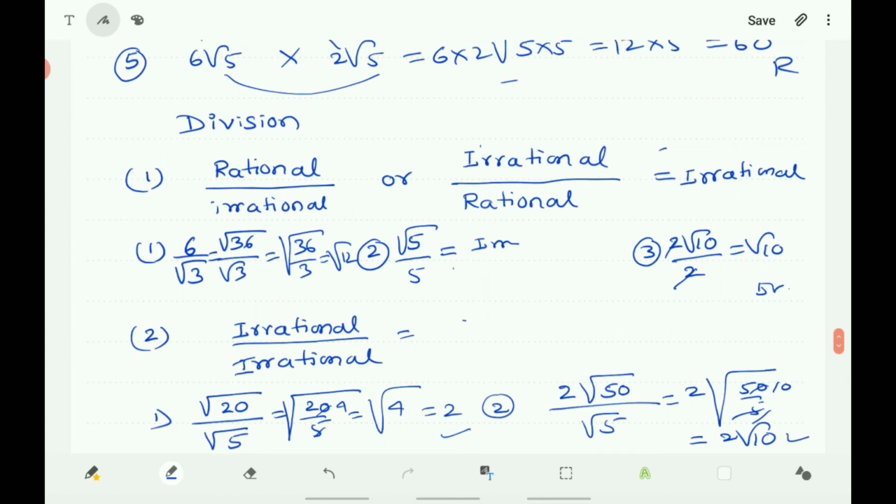The quotient of rational and irrational is irrational only, and the quotient of irrational and irrational is either rational or irrational.